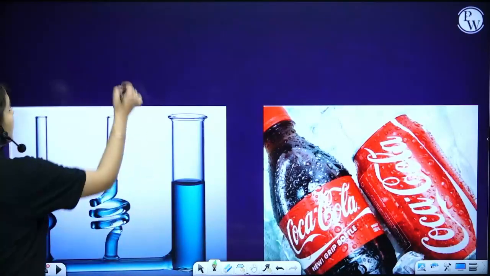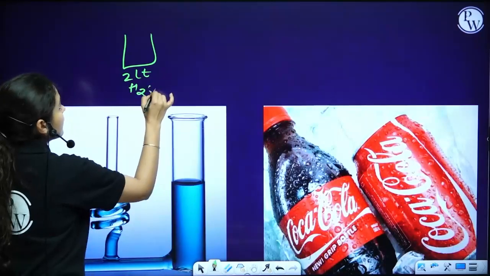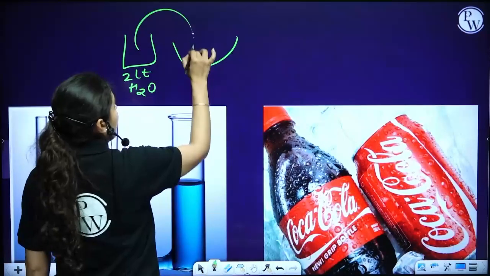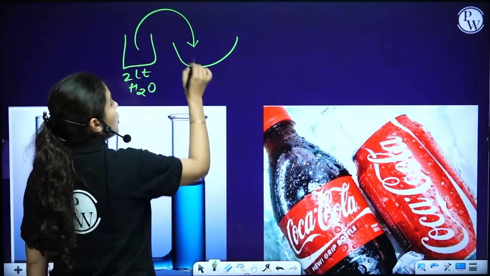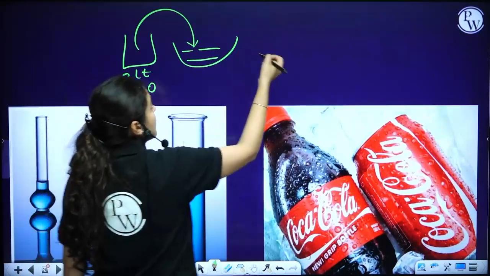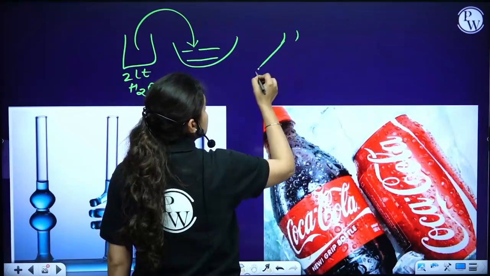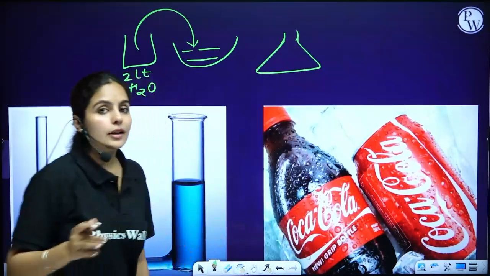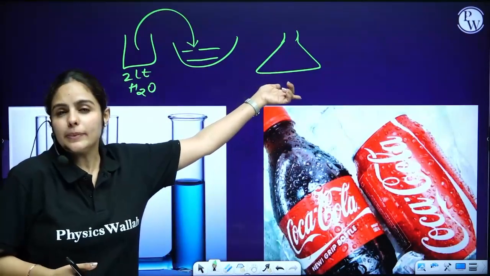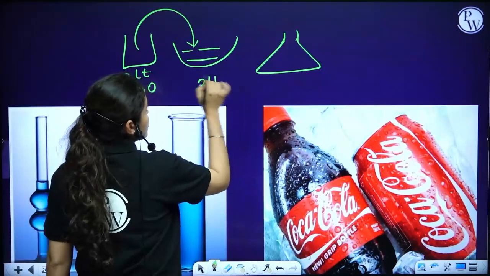Now, let's say I've taken 2 liters of water, and I've shifted this 2 liters of water into a bowl. So it will take the shape of the bowl. Now I have another container which has a shape like a conical flask. So the 2 liters of water was shifted to this one.